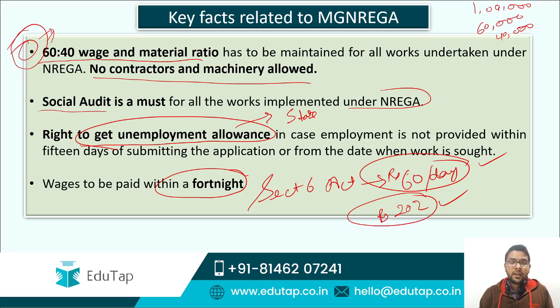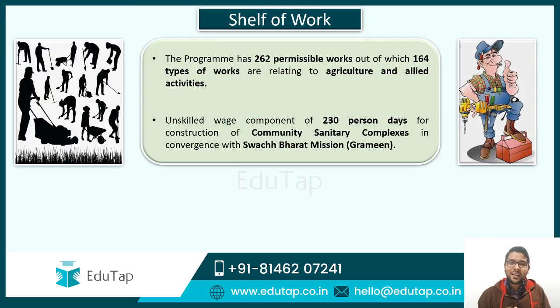The next important point regarding the wages is, guys, that the central government will notify the wages and can revise the wages keeping in mind the CPI agriculture laborer. So guys, these are the key facts regarding the wages. Now we will take up the different shelf of work. Guys, shelf of work is nothing but the domain from which the work can be allocated.